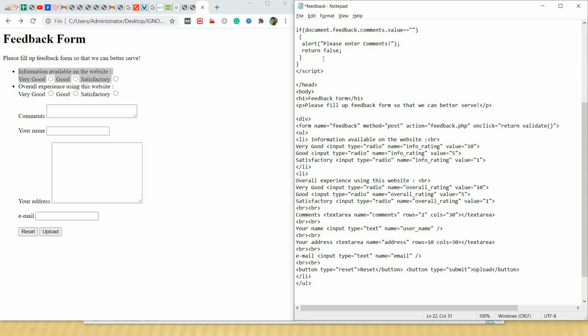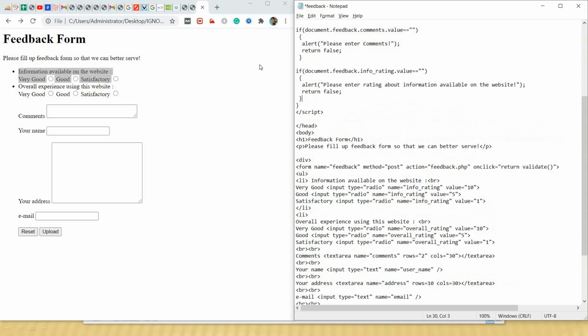Now next comes our name. Input name, user underscore name. We will check whether the user has entered his username or not, and we will display please enter your name.